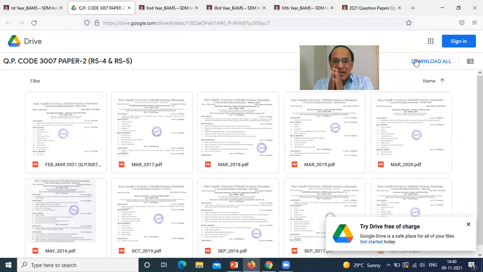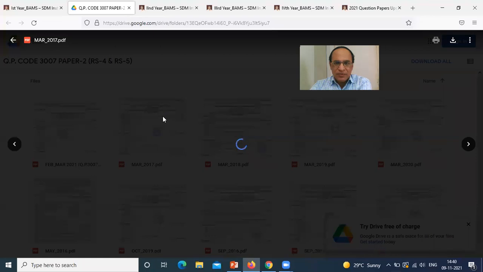Very interesting. I request all my students to immediately start downloading all the question papers and preserve all these PDFs in your mobile. Don't forget my words. Preserve it in your mobile, and at every time of your study, you go on scrolling these question papers. All these question papers can easily be downloaded. Can you see? I will just click on one to show you an example. Just see how interesting it is. A lot of treasure of the question papers.